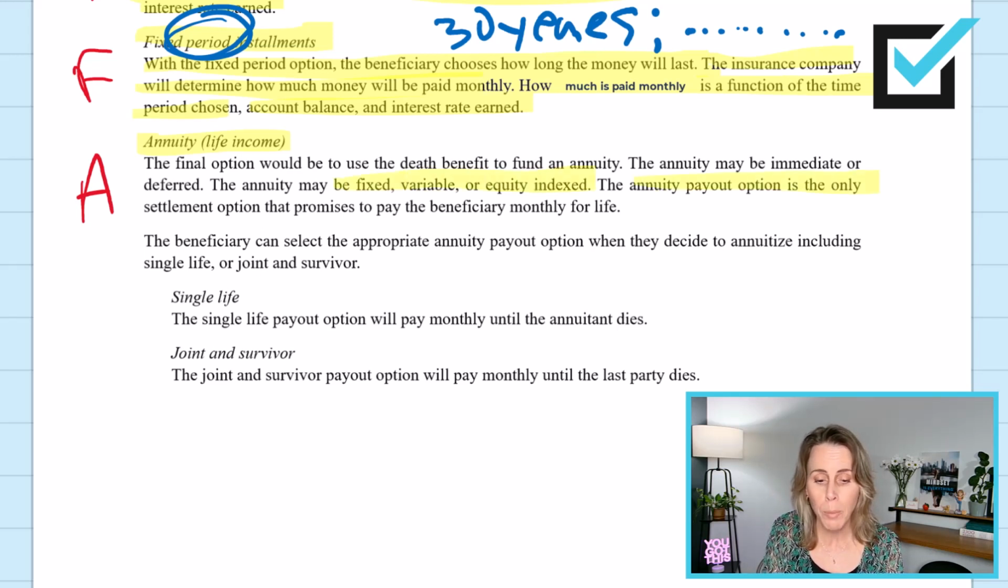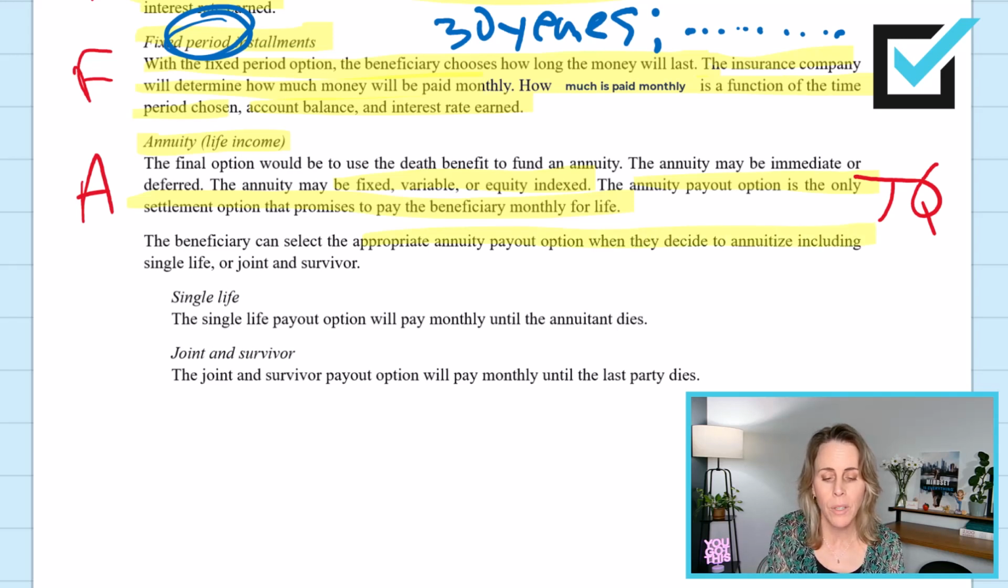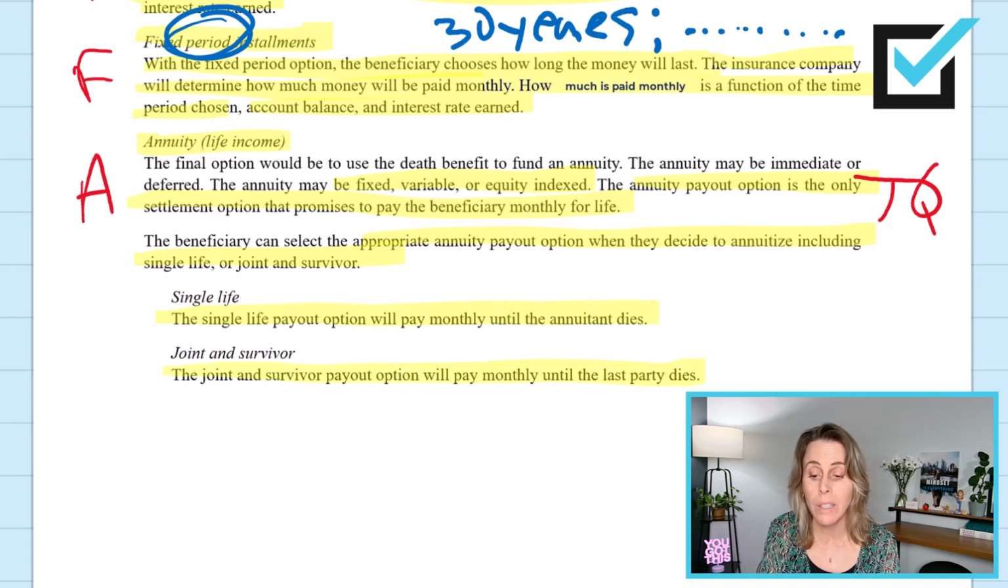The annuity payout option is the only settlement option that promises to pay the beneficiary monthly for life. The beneficiary can select the appropriate annuity payout option when they decide to annuitize, including single life or joint and survivor. If they choose a single life annuity payout option, the money will be paid monthly until the annuitant dies. If they choose joint and survivor, the money will be paid monthly until the last party dies. Oftentimes, spouses will choose joint and survivor as the annuity payout option. Payments will stop when the last party dies.